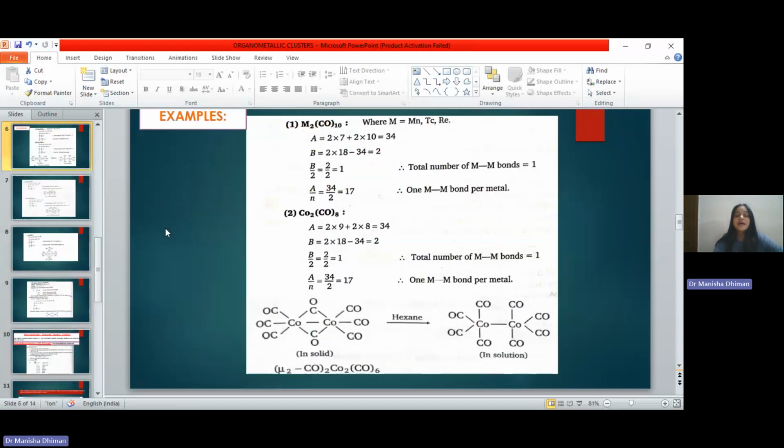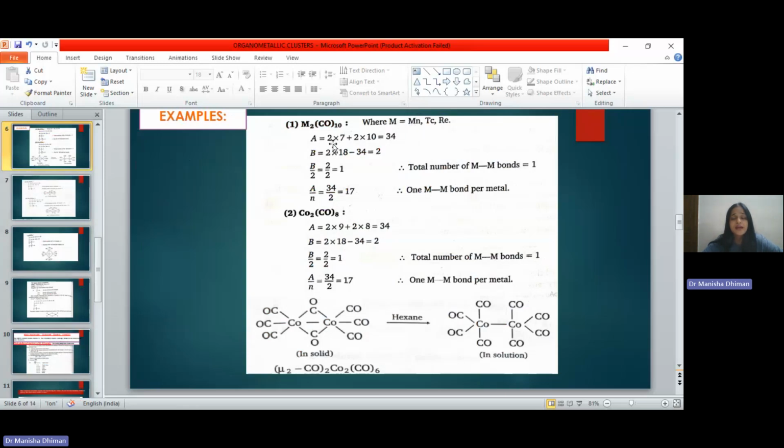First one is M2(CO)10. Here, M is manganese, technetium, or rhenium. So what was the first step? First step was to calculate the number of total valence electrons present in your compound. So there are two metal atoms and each has 7 valence electrons.